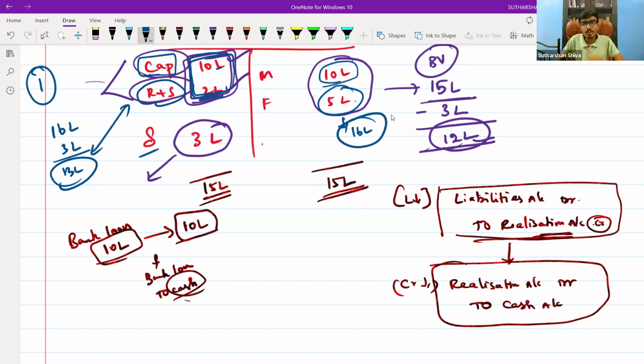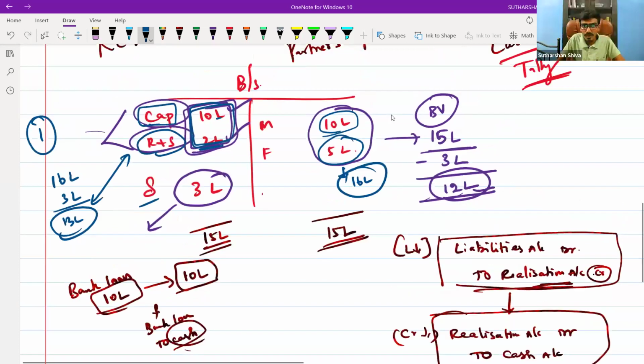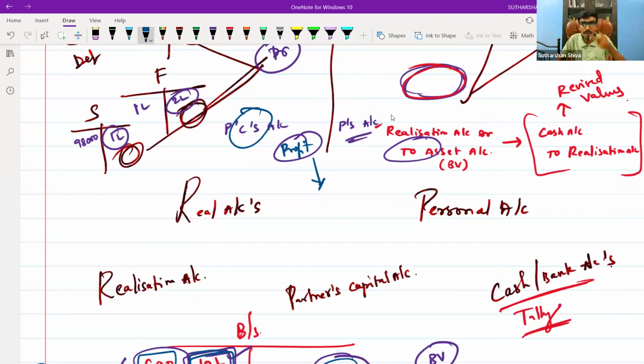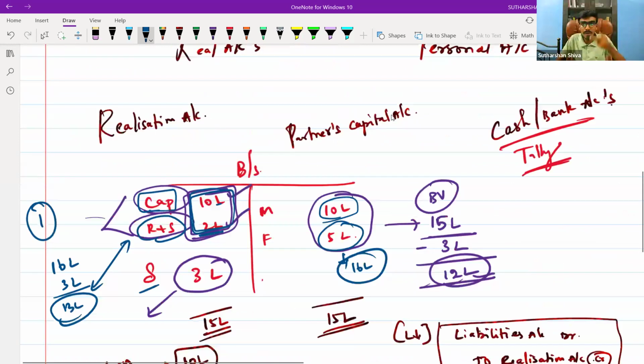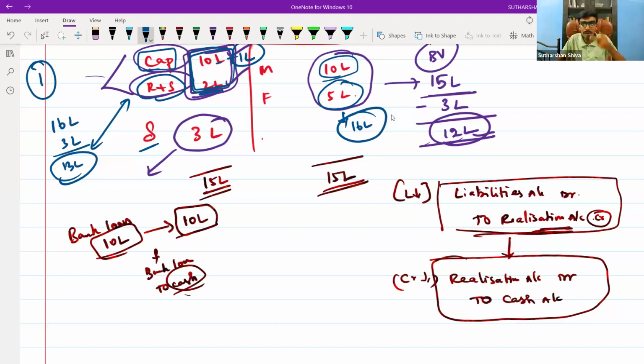From the realization account, you will end up with a profit. This profit gets transferred to the partners' capital account, and the partners' capital account gets tallied. Instead, you will add it. It means you are just adding 1 lakh to the capital. So the 1 lakh will get adjusted, and at the time 13 lakh will get tallied. Anyhow, in your dissolution question, the cash and bank account will get tallied. It will get balanced, or else you are doing something wrong. Your question is something wrong.